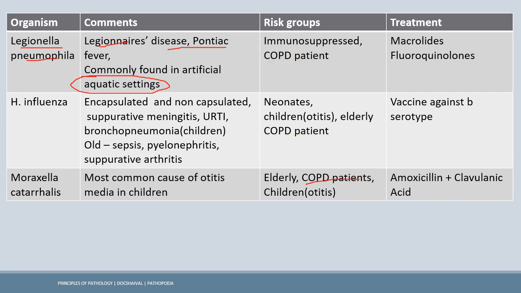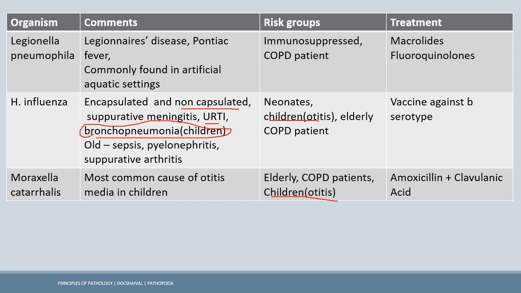The second thing to be aware of is the H. influenza, and H. influenza is encapsulated bacteria, and that can be also non-capsulated in certain settings. Okay, that causes the upper respiratory tract infection, bronchopneumonia amongst children, high yield to be aware of. Bronchopneumonia amongst children, and otitis media also amongst children. Okay, so there are three causes of the otitis media here which we have discussed. So that is the otitis because of the H. influenza, otitis because of the Moraxella, and otitis because of the strep pneumo. Okay, recall we have discussed earlier.